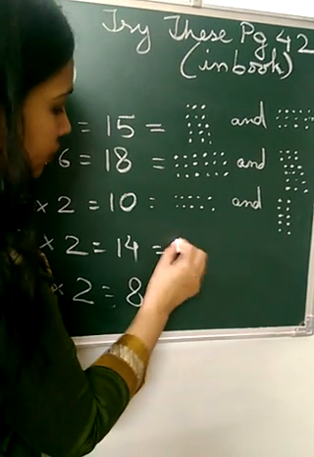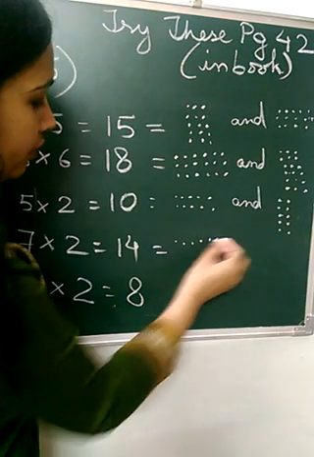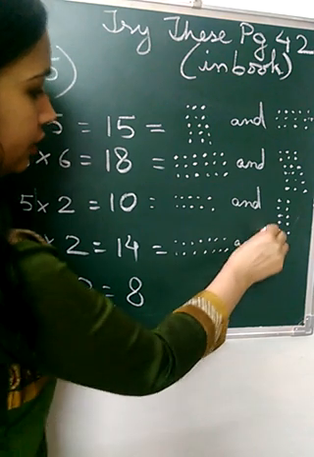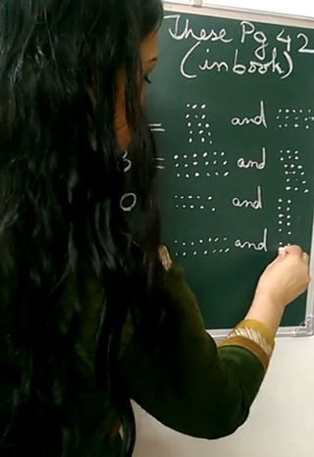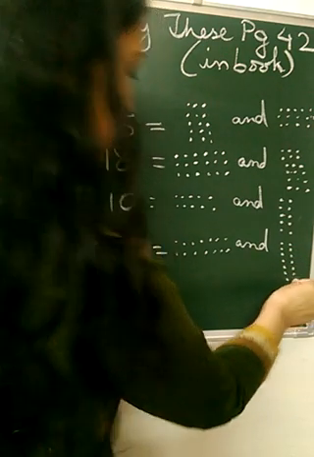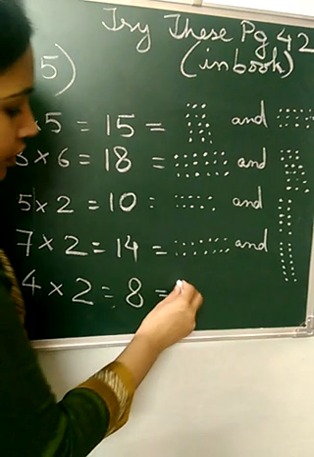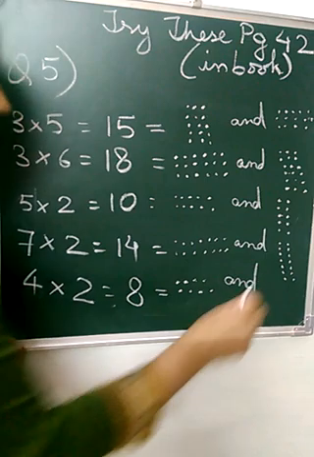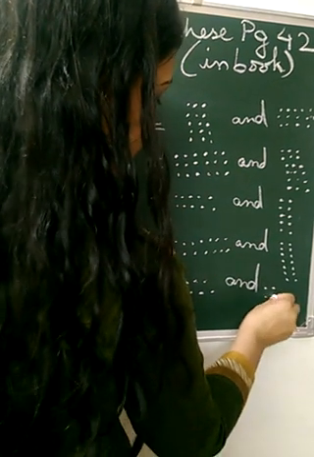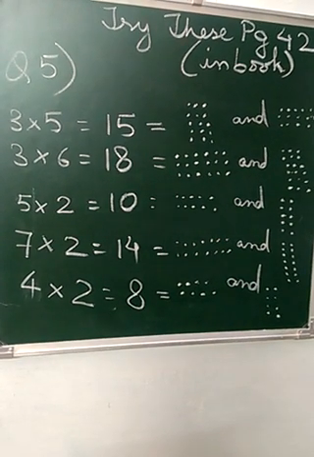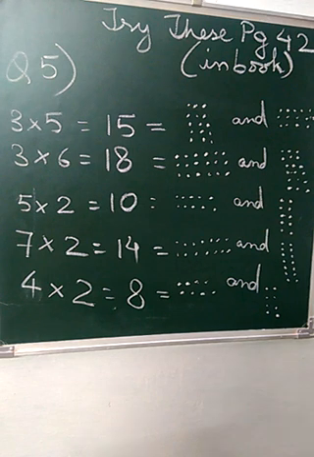Then 7 2s are. 1, 2, 3, 4, 5, 6, 7, 8, 9, 10, 11, 12, 13, 14. And 2 7s are. 3, 4, 5, 6, 7, 8, 9, 10, 11, 12, 13. Okay, then 4 2s are. And here, this completes your question number 5. You will make it in the book itself, children.